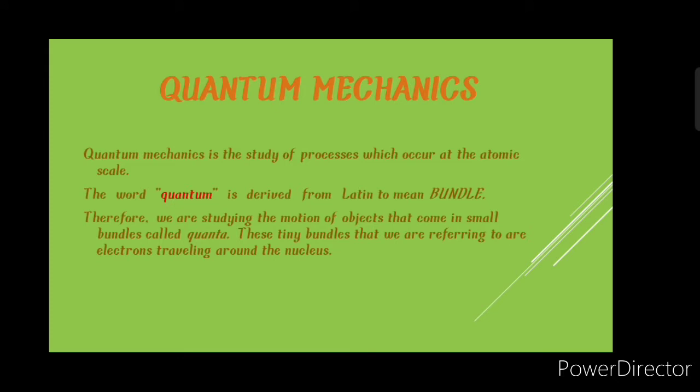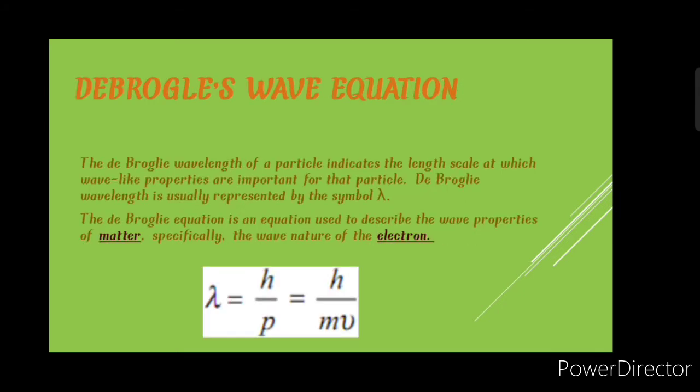Let us know what is quantum mechanics. Quantum mechanics is the study of processes which occur at the atomic scale. The word quantum is derived from the Latin, which means a bundle. Therefore, we are studying the motion of objects that come in small bundles called quanta. These tiny bundles that we are referring to are electrons traveling around the nucleus.